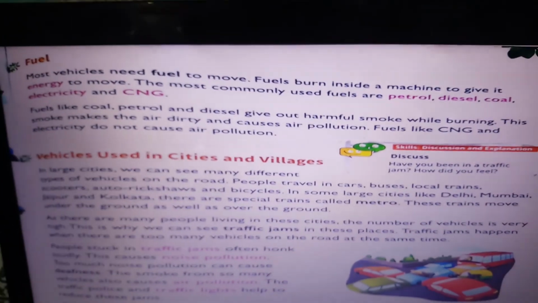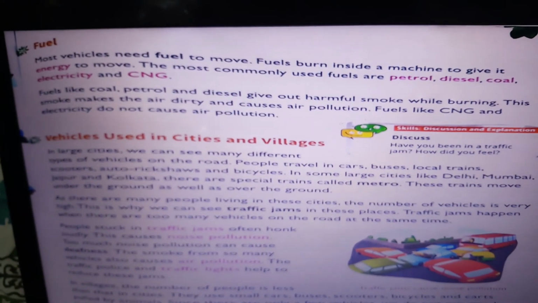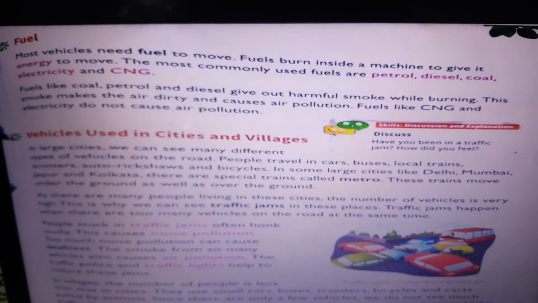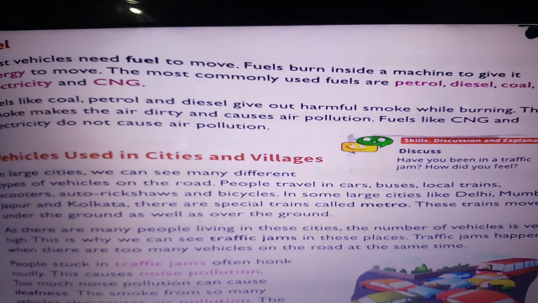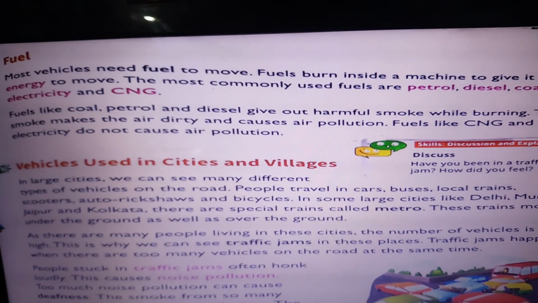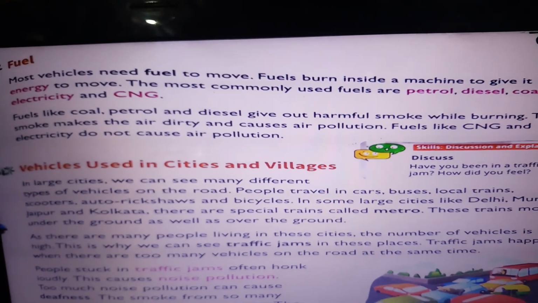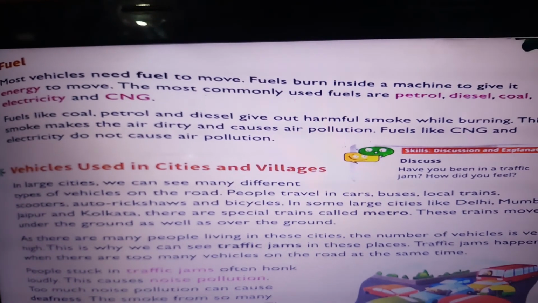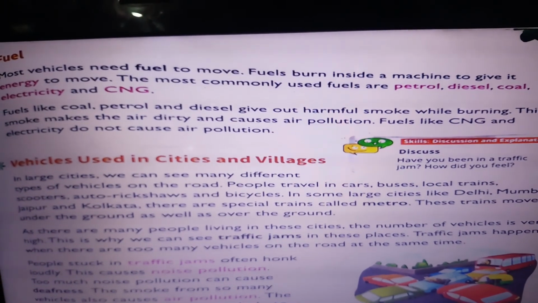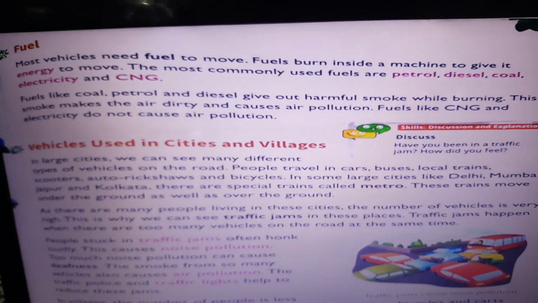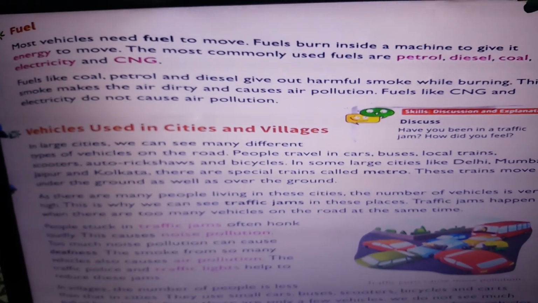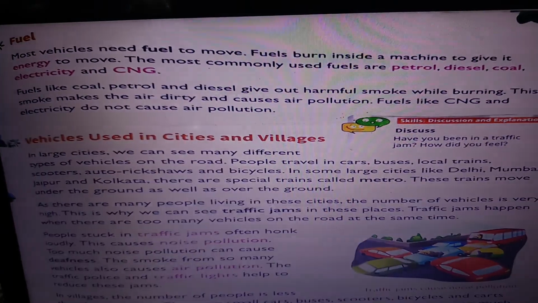Fuel. Most vehicles need fuel to move. Fuel burns inside a machine to give it energy to move. The most commonly used fuels are petrol, diesel, coal, electricity and CNG. Fuels like coal, petrol and diesel give out harmful smoke while burning. This smoke makes the air dirty and causes air pollution. Fuels like CNG and electricity do not cause air pollution.